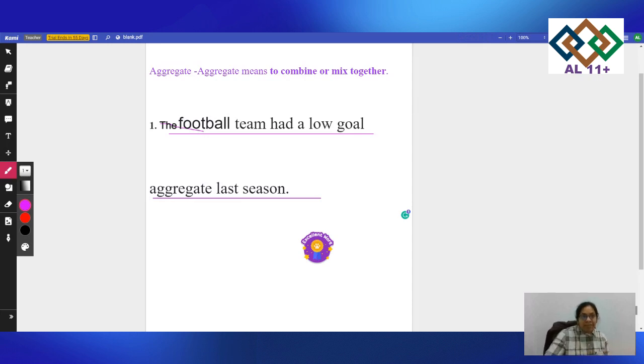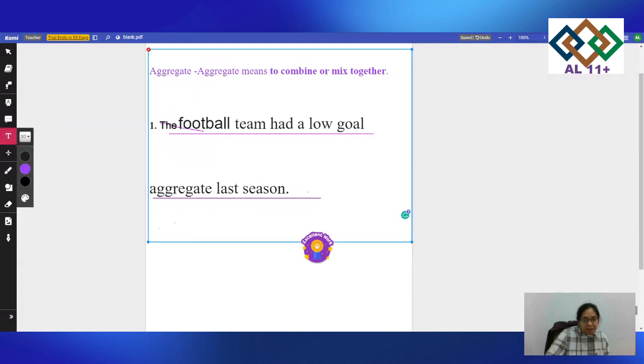You could make different sentences with aggregate, like another one: they purchased an aggregate of 3,000 shares in the company. In this you could describe the company, how the company is, and other things about the company. Or you could write sentences about different things you like.